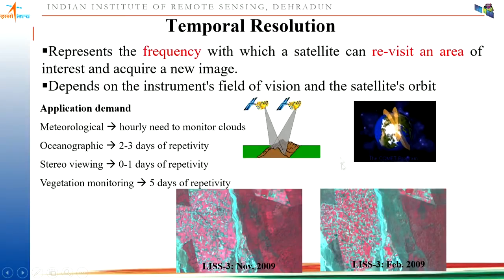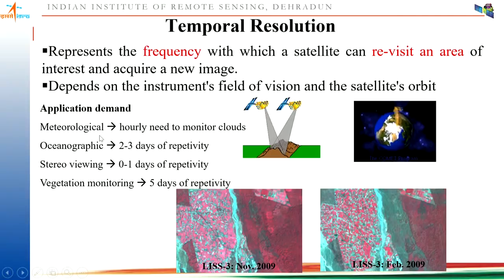Now, temporal resolution represents the frequency with which a satellite can revisit an area. That depends on two things: the instrument field of view and the satellite's orbit. So revisit can be done in two ways. One, by tilting the sensor: suppose the satellite is moving and it moved further, it tilted the sensor and visited the same area. Second, by making the same orbital pass, that is also a revisit, by making the repeat cycle or repeat pass of that particular area.